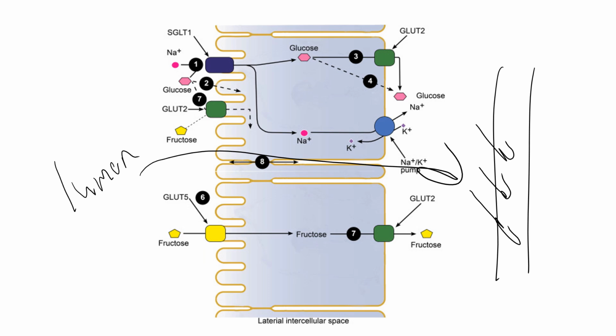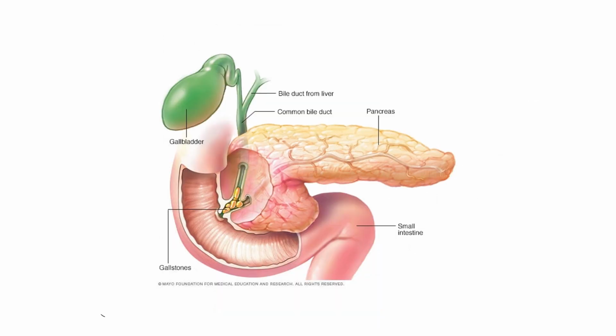But at the end of the day, regardless of the type of carbohydrate that you eat, the vast majority of it is going to end up within your bloodstream, and your blood sugar levels are going to rise. So now the conversation shifts to what happens when blood sugar levels rise. When blood sugar levels rise, that is going to influence your pancreas.